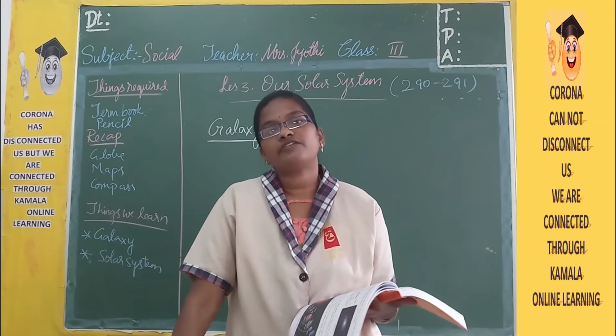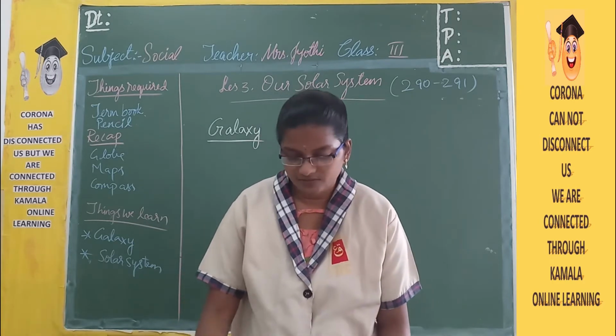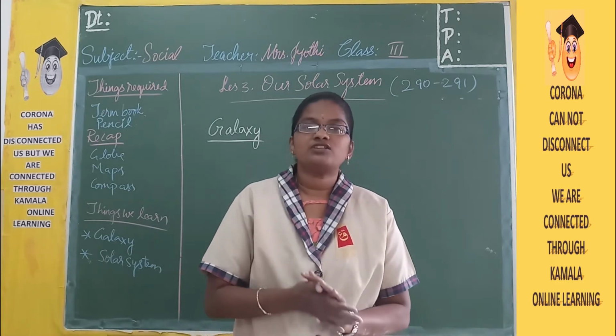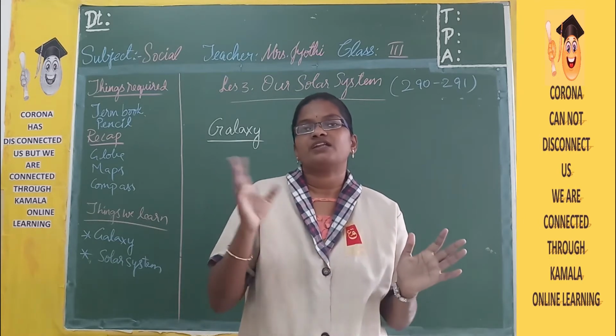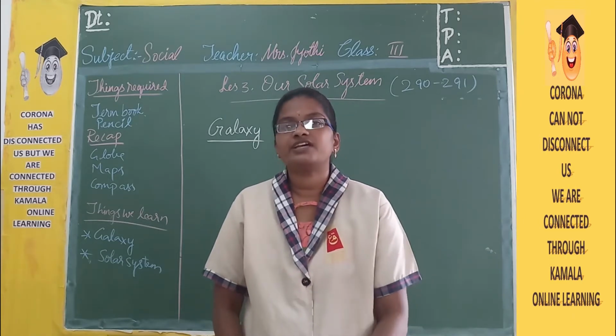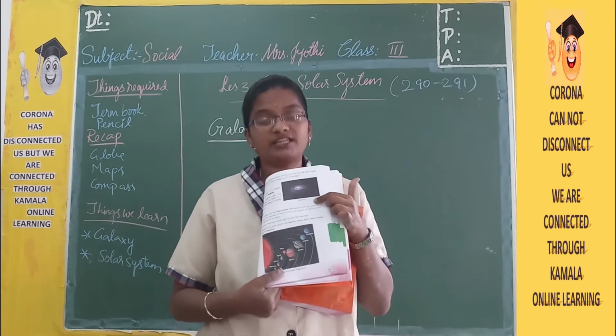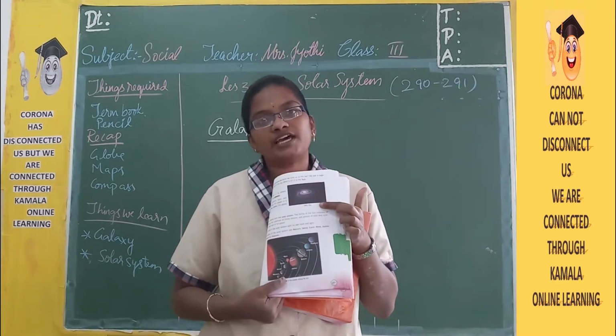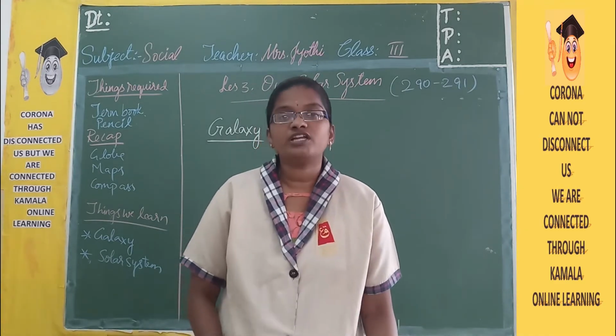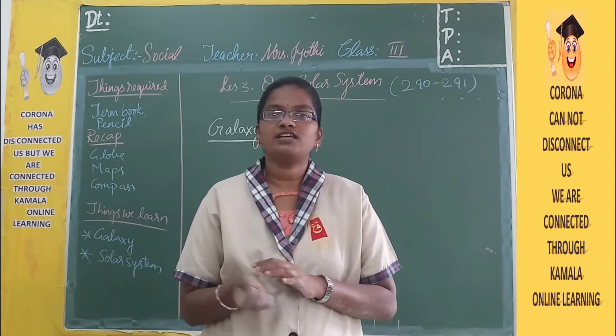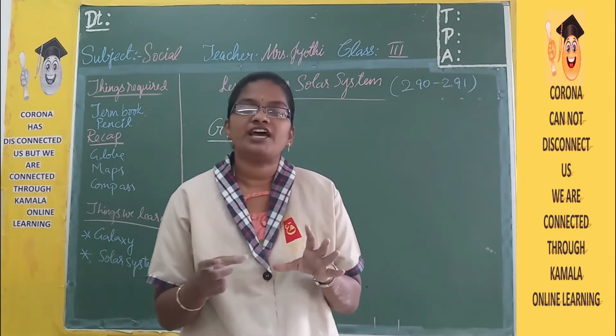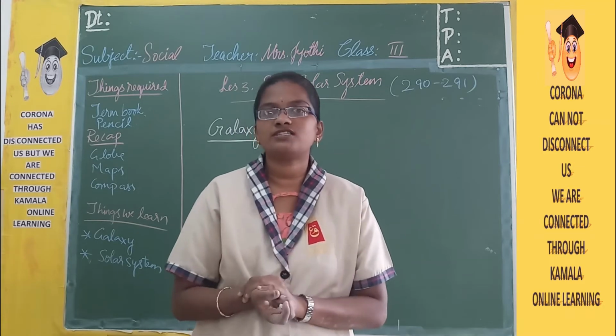So in the universe, there are so many galaxies. Like this is the Milky Way galaxy. Like this, there are many different galaxies. We live in the Milky Way galaxy, and in that galaxy we have many different solar systems.